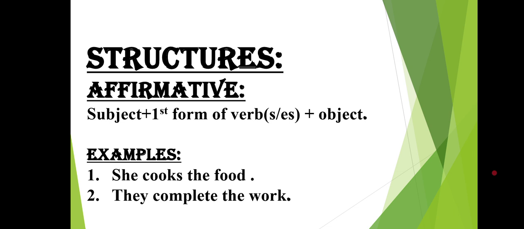After the subject, we need to use the first form of the verb, right? The first form of the verb is also called the base form of the verb. Along with s or es, in the last we need an object. An object is something on which an action has been performed. So this is the very simple structure of simple present tense affirmative sentences. Let us see the examples. Number one, she cooks the food. Number two, they complete the work.